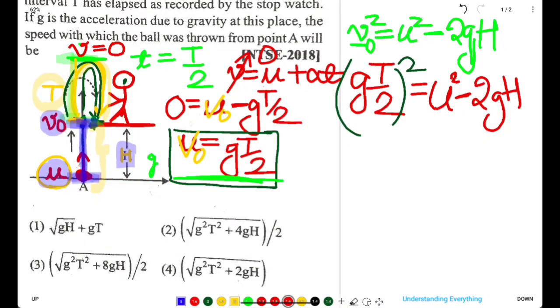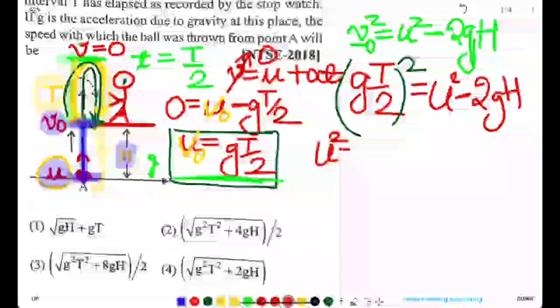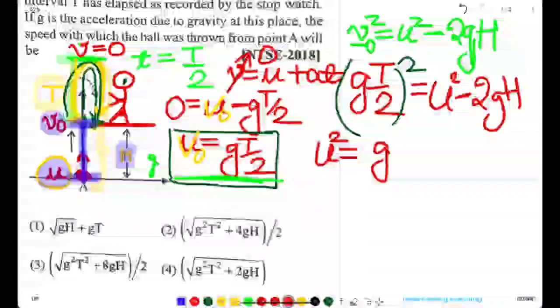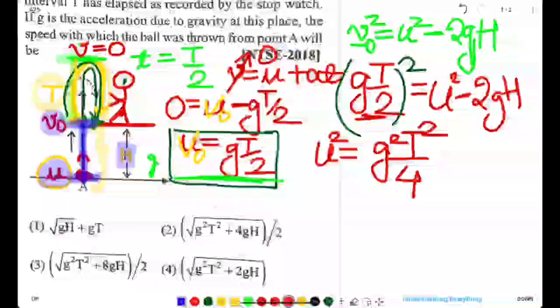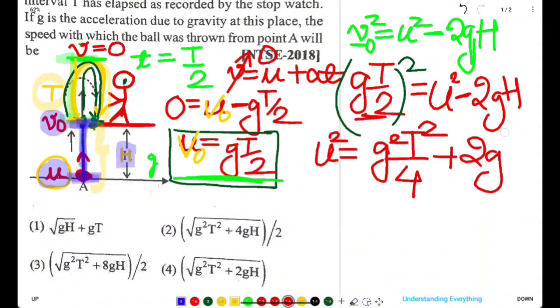Now by transposition we get u square is equal to g square t square by 4 plus 2gh.